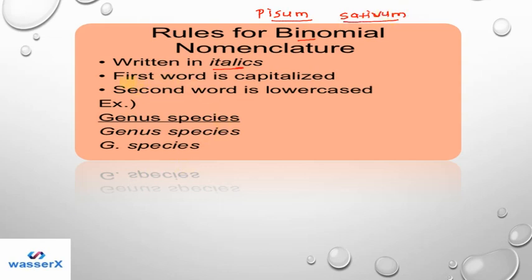The next is that the first letter of the first word is capitalized. Here the P is capitalized and the S, that is sativum, is lowercase. So the G of the genus is capitalized and the S of the species is lowercase. This is how the scientific name or binomial nomenclature name is written.